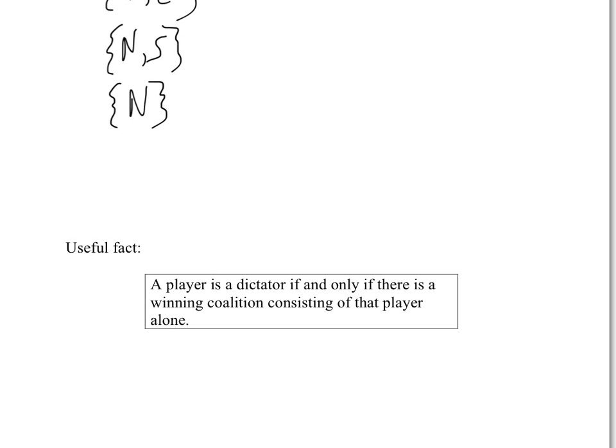A player is a dictator if and only if there is a winning coalition consisting of that player alone. So earlier we were recognizing veto power in a player by noticing that that player appears in every winning coalition, and now we can recognize dictator status by the occurrence of a winning coalition with just that one player. So we can infer a great deal just from the complete list of winning coalitions without even necessarily referring back to the numerical quota and weights.